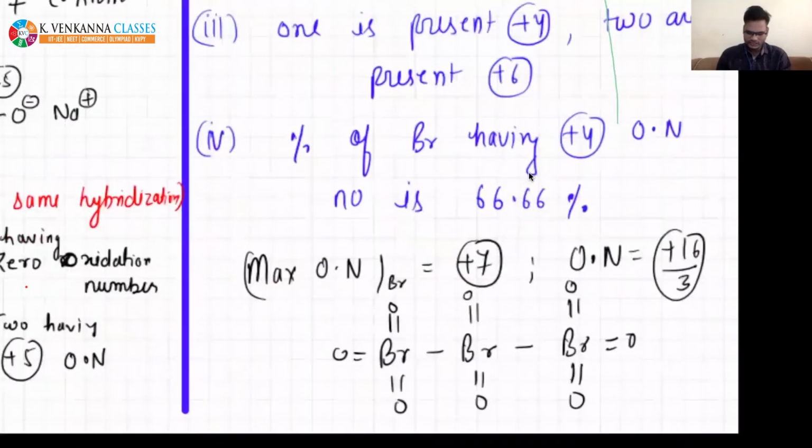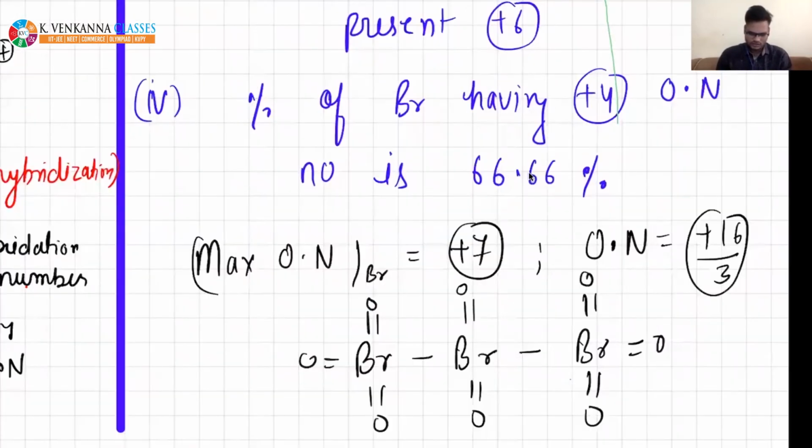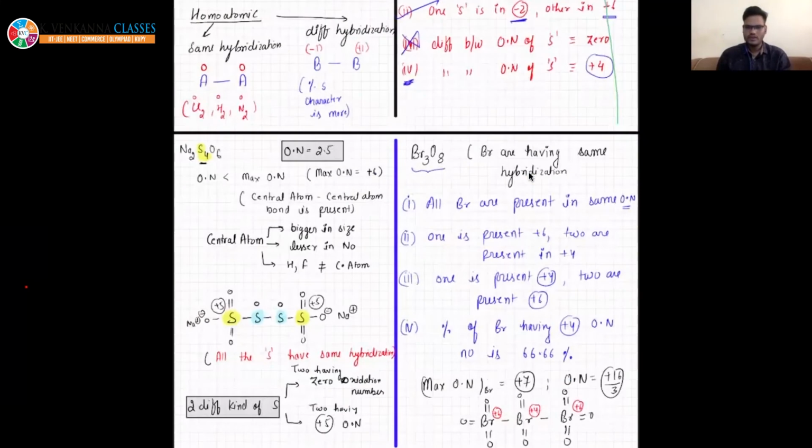So if you see, there are 6 bonds with oxygen. So this will have +6, this will have +4, and this will have +6. If you have any doubt, then tell me. So the third option is right. Is that okay? Anyone? Any doubt? Please quickly respond because I want to solve one more example, a very nice example.